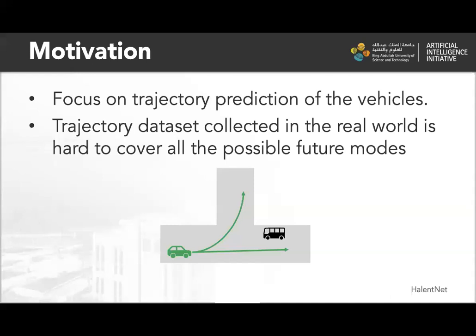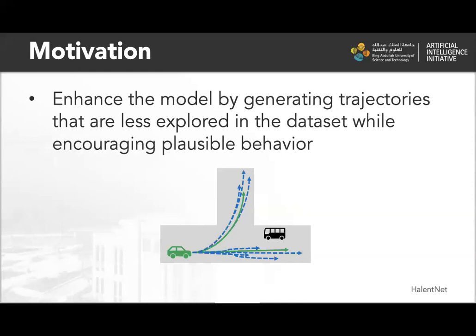Our work focuses on trajectory prediction of the vehicles. Such a model is usually trained using trajectory datasets collected in the real world. However, due to the high complexity of real traffic and interacting agents' combinatorial nature, it is hard to have a dataset that covers all the possible future modes. Therefore, to improve the multimodal prediction quality, our goal is to enhance the model by generating trajectories that are less explored in the dataset, while still encouraging plausible behavior.